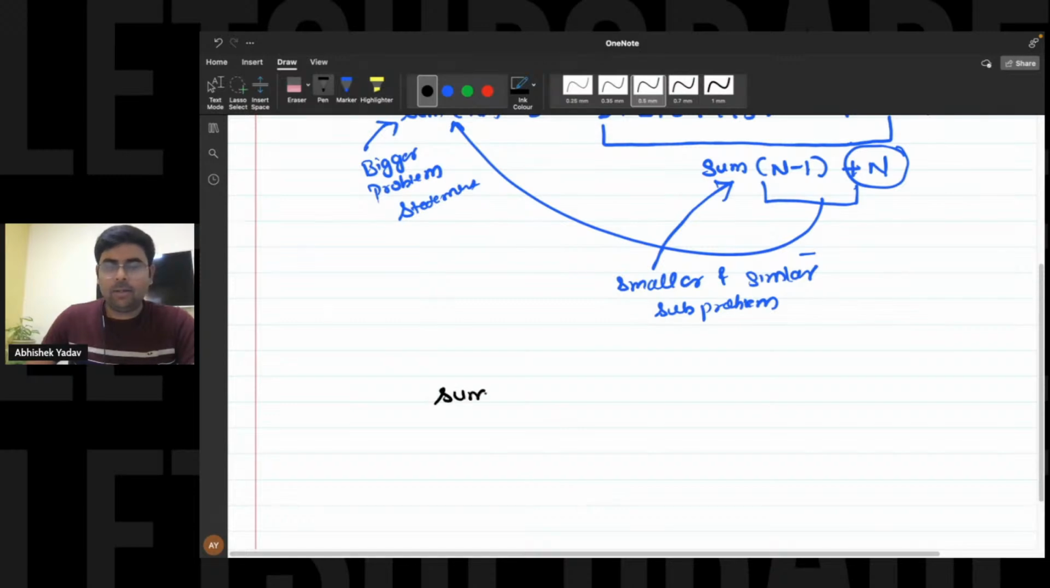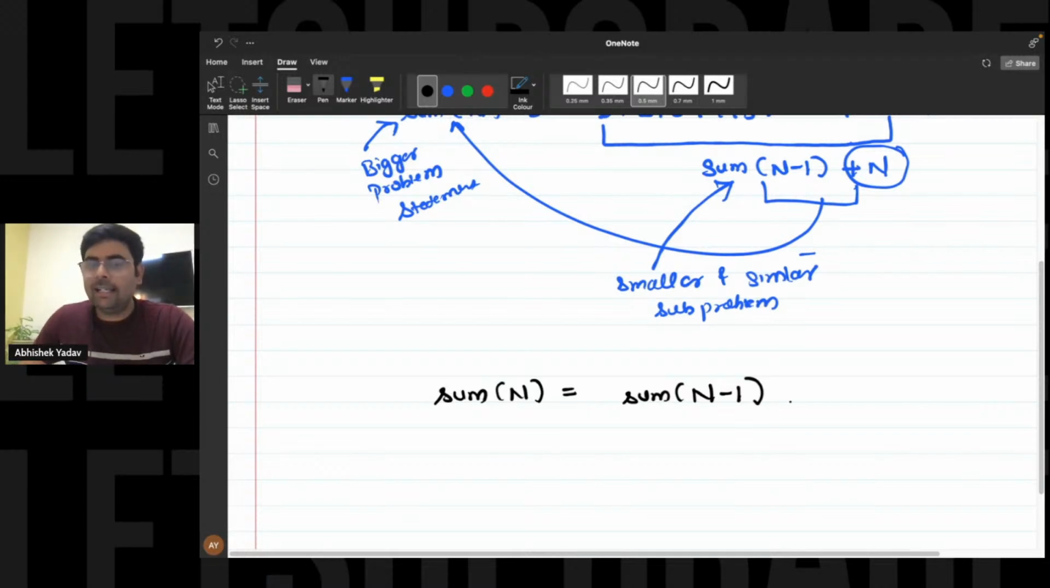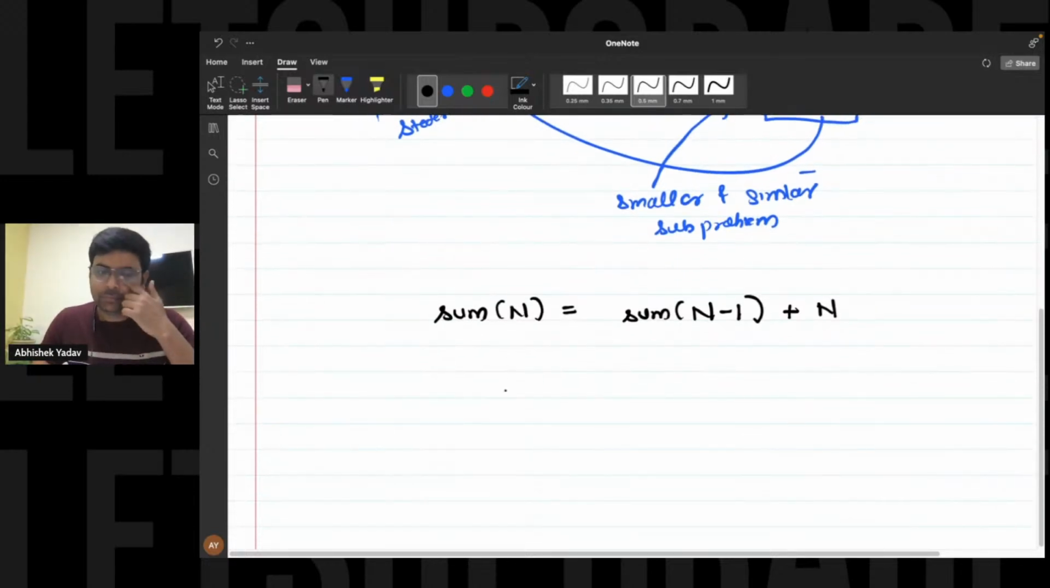So basically what we are saying is, I have a larger problem statement, that is I want to find the sum of n natural numbers from 1 to n. This is my larger problem statement. In order to solve it, if I know the result of the smaller and similar sub problem, that is the sum of n minus 1 natural numbers, to this result I can add n to get the result of my bigger problem statement. Is this clear?